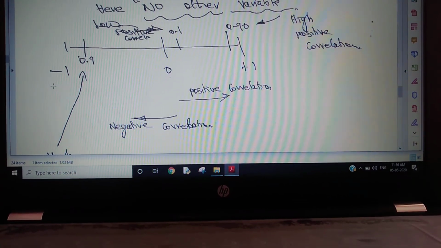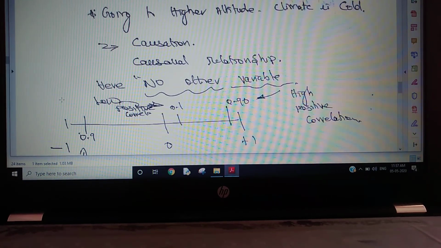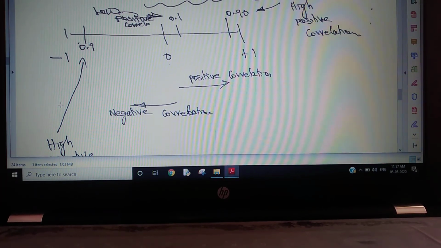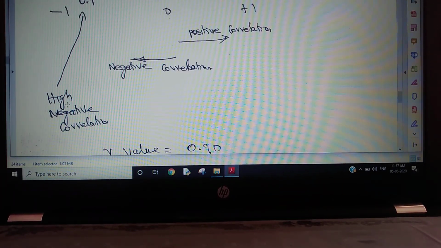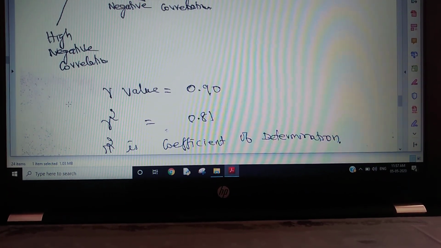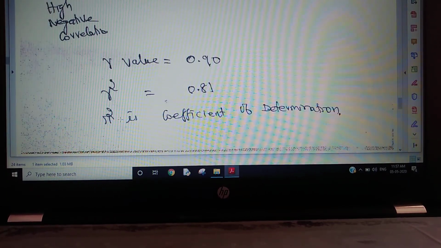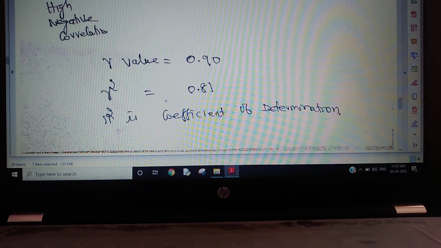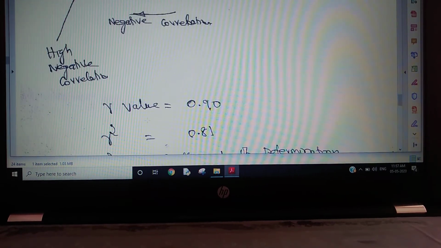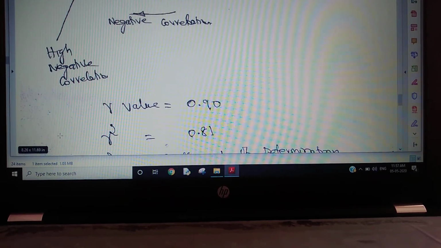So anyhow, if two variables are interrelated, we need at least above 0.7 or 0.8, then we can say it is a better correlation. If they have a better correlation, then we take them for further studies. Okay, so if the R value is 0.9, R squared is 0.81. R squared is the coefficient of determination, and R is the coefficient of correlation.